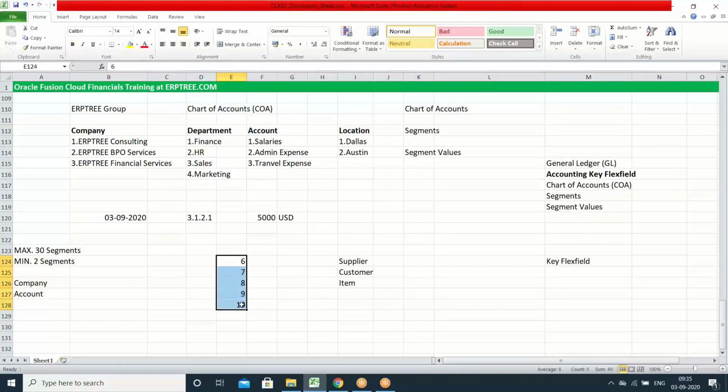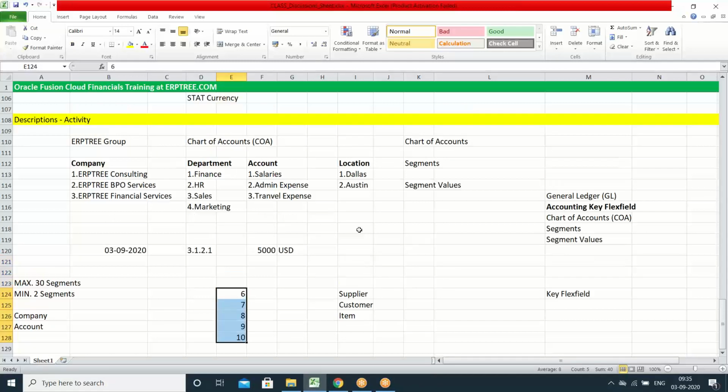Whether we can add segments or not, and why, all those points we'll discuss in tomorrow's session. When we talk about this, we'll add some other points also. So there we'll discuss those points. But for now, try to understand these points. We have not yet completed the chart of accounts. In tomorrow's session also I'll add a few more points. Accordingly, if you have any questions, we'll discuss. Any other questions here, please?